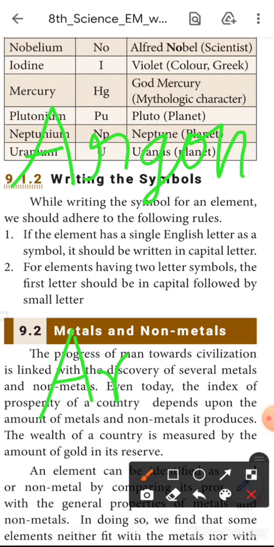Don't use cursive in the symbols, as I have already told you. Another example is aluminium, capital A then small l.